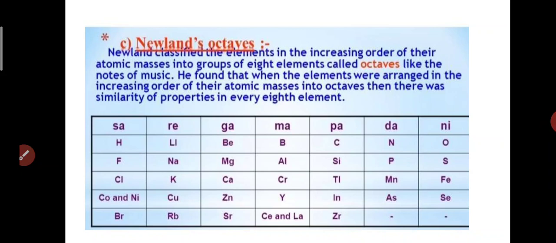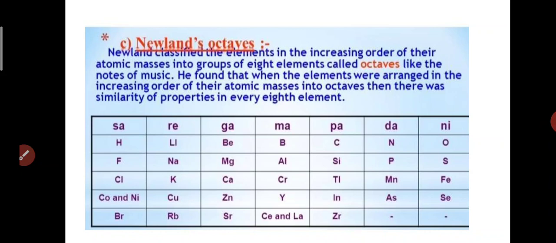Newlands classified elements in the increasing order of their atomic masses into groups of 8 elements called octaves. Octave refers to the notes of music: sa, re, ga, ma, pa, dha, ni, and the eighth is sa again.